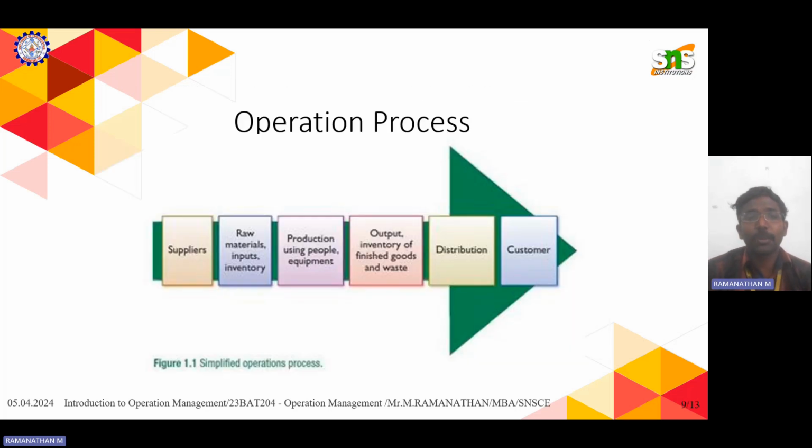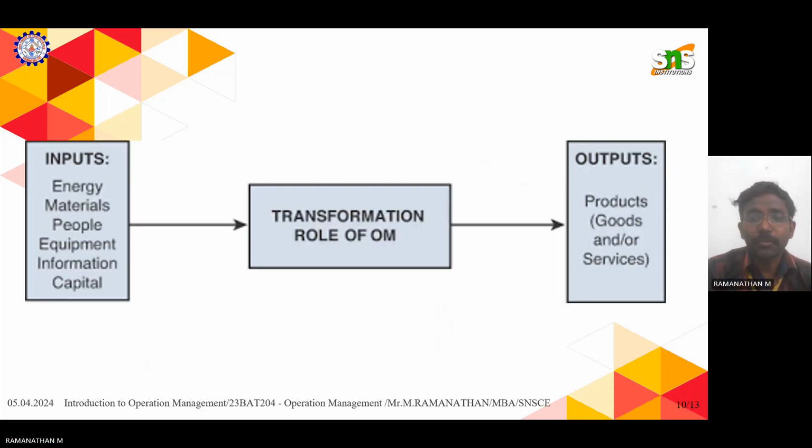Next is the operation process. First is the supplier. The supplier is a person who gives the raw material to the manufacturer. After the supplier, the raw material comes in as an input or inventory. Next is the production process, using people, equipment, tools, and things. Next is the output, a finished good without any waste, and a kind of distribution, and it has to reach the customer. This is the operation process, a normal simple operation process.